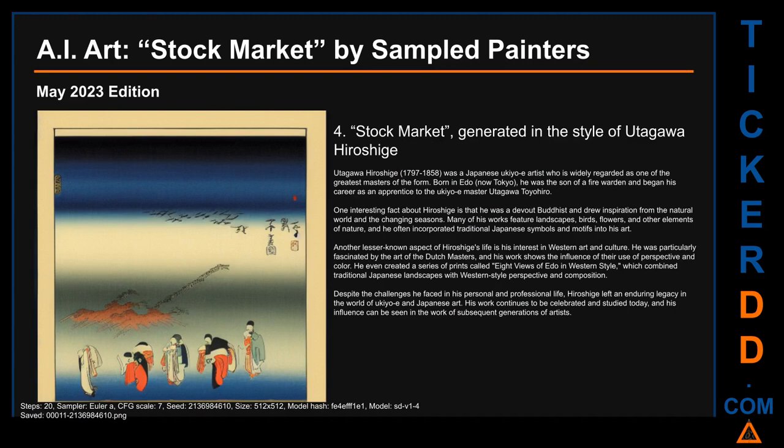Here is stock market, generated in the style of Utagawa Hiroshige. Utagawa Hiroshige, born in 1797 and died in 1858, was a Japanese ukiyo-e artist who is widely regarded as one of the greatest masters of the form. Born in Edo, now Tokyo, he was the son of a fire warden and began his career as an apprentice to the ukiyo-e master Utagawa Toyohiro.